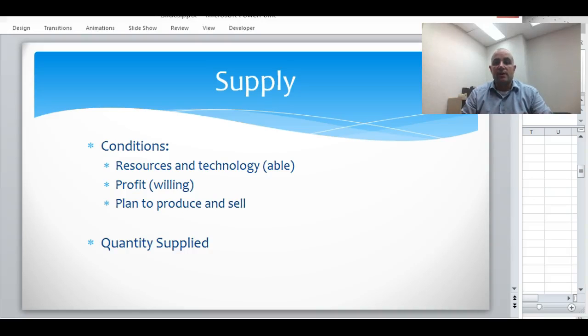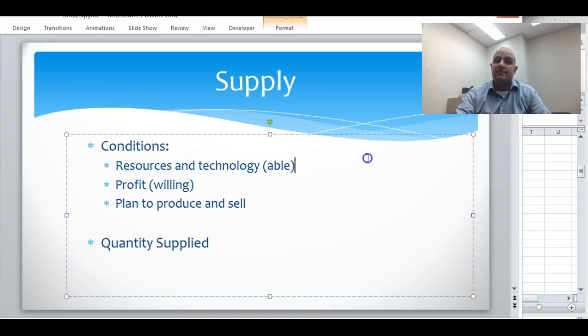So now the other part of demand and supply is supply. Demand comes from the consumer's standpoint. Supply, on the other hand, comes from the producers, the sellers. So now, just as with demand, where there are those conditions to be included, for supply, you have three conditions that must be satisfied to be included in supply.